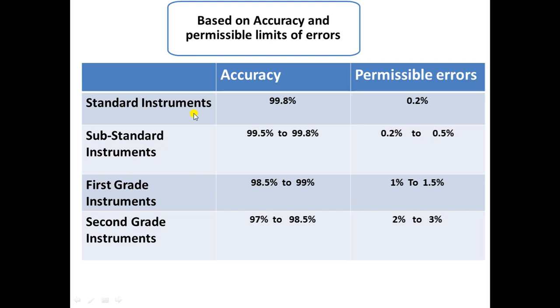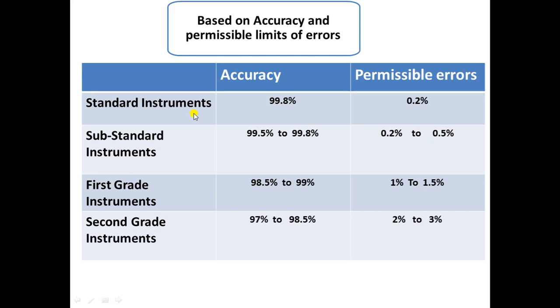So what do you do? You see the actual time, the proper time somewhere on a properly working watch, and then you adjust your watch as per that correct time. So this is called calibration. Any instrument which is not working fine or which is showing any lag or lead in the reading, lag or lead meaning the reading is either shifted to a higher value or shifted down to a lower value. So that is called lag or lead.